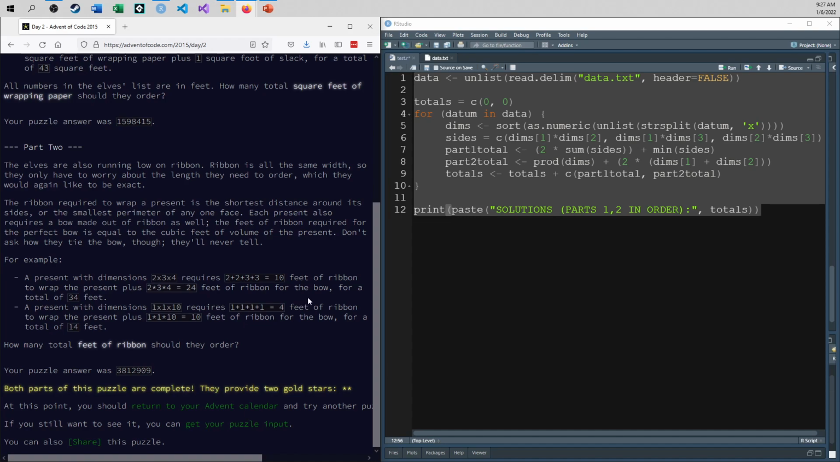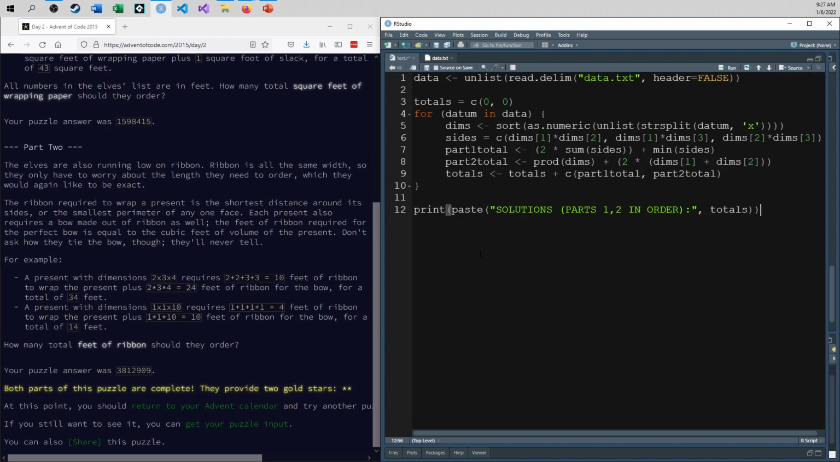for the ribbon for the bow, we just multiply each of the 3 elements together. So I take the dims, and you can see here I just use prod dims. That's cool. I love product. I wish I could use the word product, but prod is all right. So I just multiply every element together to get my product, and that's for the bow.